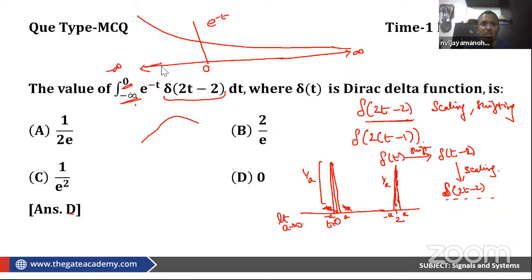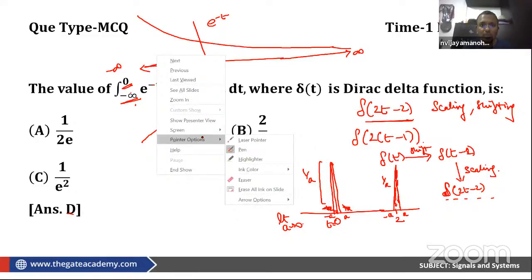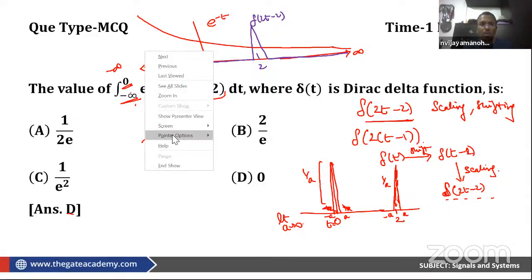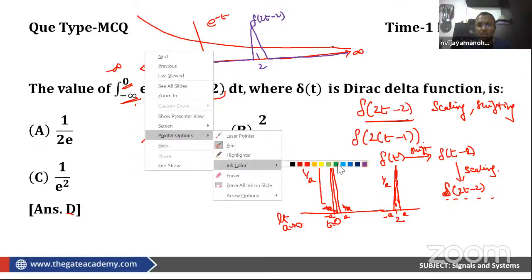Wait, let me change the color. This is my e power t, right? My delta of 2t minus 2 is somewhere here, and it is 0 everywhere else. Now, if I multiply these signals, what will I get? I will get 0 everywhere. So let me draw the output. I'm going to multiply these two signals first, correct? How will that result look?